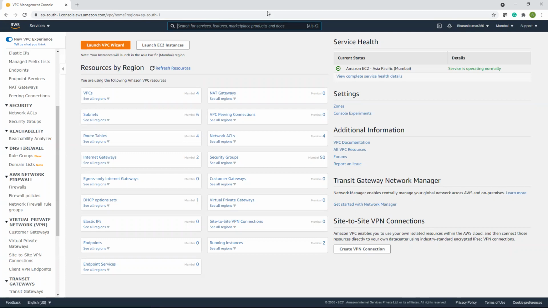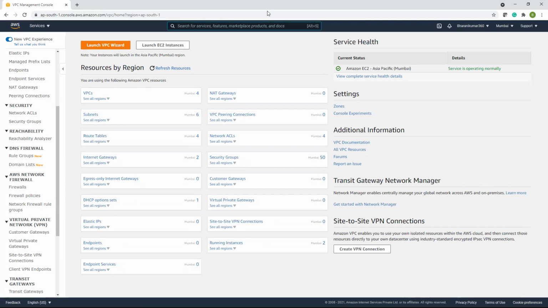Suppose you have a complex network, especially with so many VPCs, NAT gateways, transit gateways, VPNs, and something is not working and you are not able to figure out where you went wrong, because you have to update route tables, security groups, all these things.